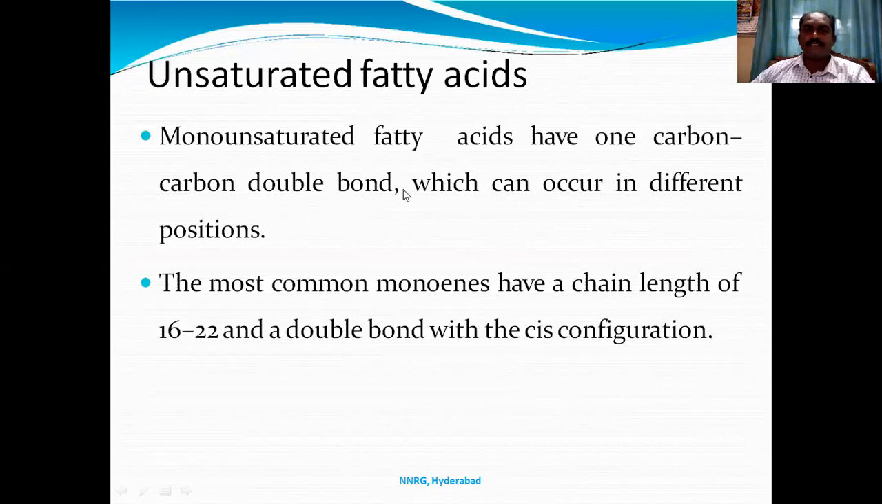Unsaturated fatty acids have carbon-carbon double bonds, which can occur in different positions. They may have one double bond, two double bonds, or three double bonds that differ from position to position. The most common monoenes have a carbon chain of 16 to 22 and a double bond with the cis configuration. Cis configuration is there in monounsaturated fatty acids.